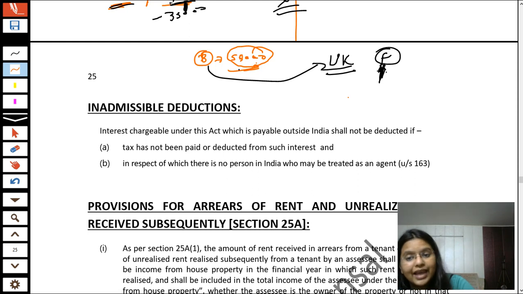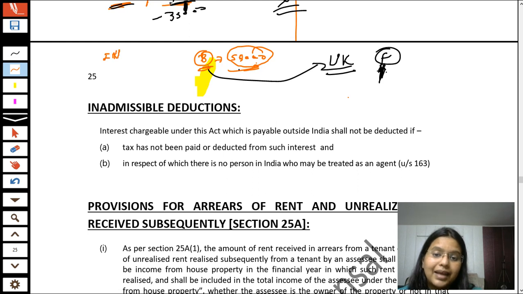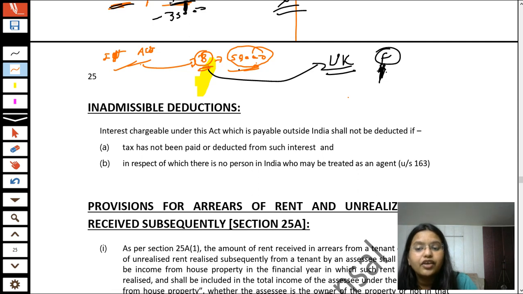So students, what actually happens is, as you all know, this income is from India only. An Indian person, an Indian resident, is giving, and the source is from India only. So the income tax will get income tax from it. The Income Tax Act, IT is not information technology here, it is the Income Tax Act. Okay, so the Income Tax Act said to Mr. B, income tax states that if you are paying any interest which is payable outside India,